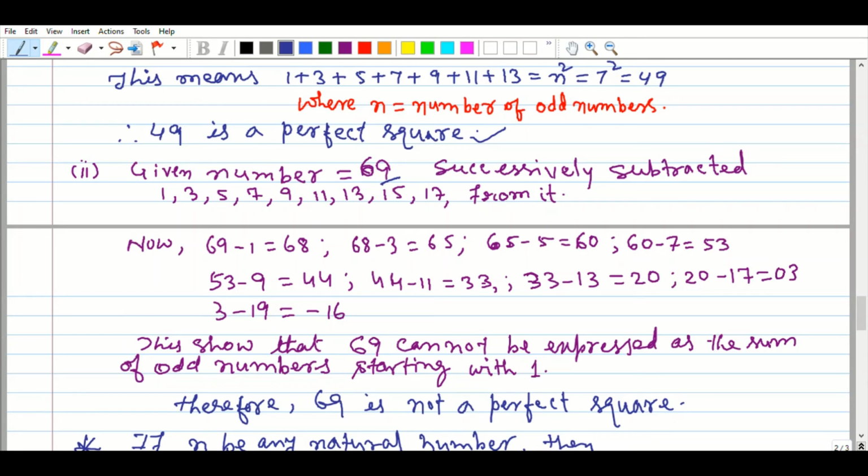But by this method we get 69 minus 1 is 68, 68 minus 3 is 65, 65 minus 5 is 60, 60 minus 7 is 53, 53 minus 9 is 44, 44 minus 11 is 33, 33 minus 13 is 20, 20 minus 15 is 5, 5 minus 17 we get minus 12. This shows that 69 cannot be expressed as the sum of odd numbers starting with 1. Therefore, 69 is not a perfect square.